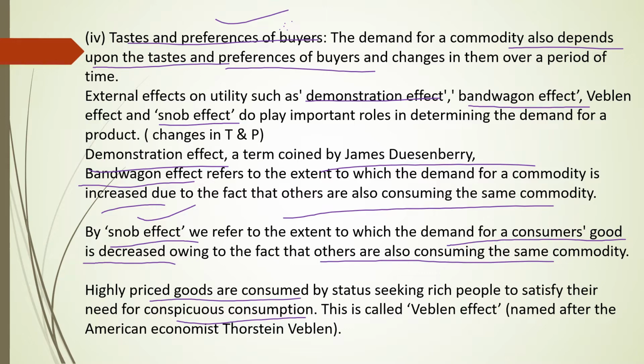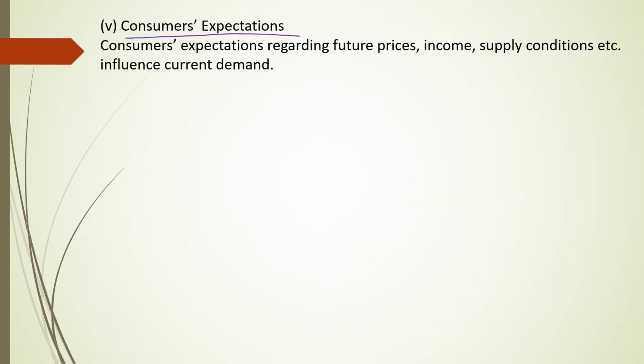So that effect we call the Veblen effect. Okay, it is named after the American economist Thorstein Veblen.